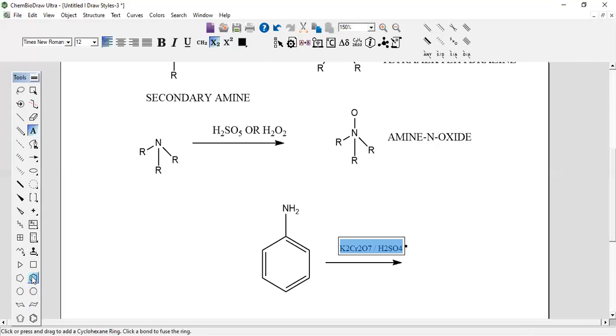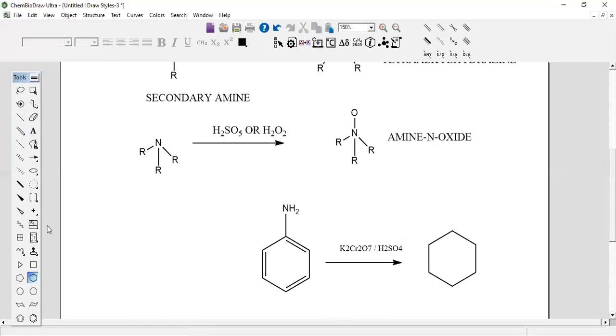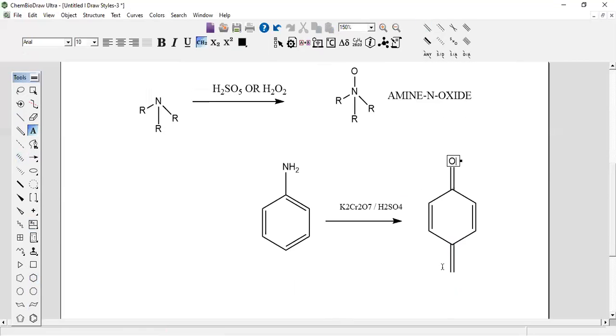What is quinoline? This is going to be the quinoline. See, we will get a double bond here, one double bond here, and double bonds here and here. This compound we call quinoline.